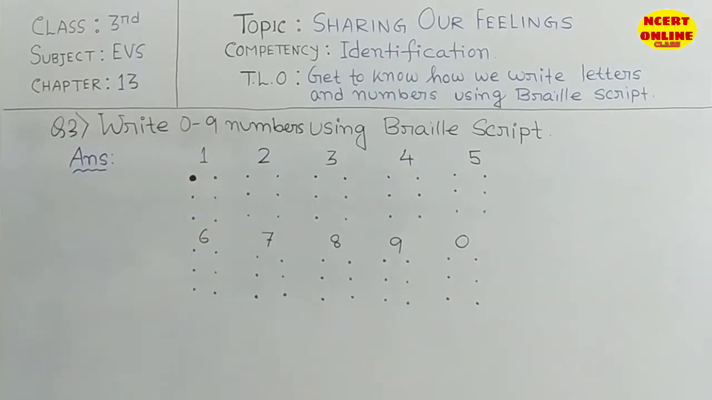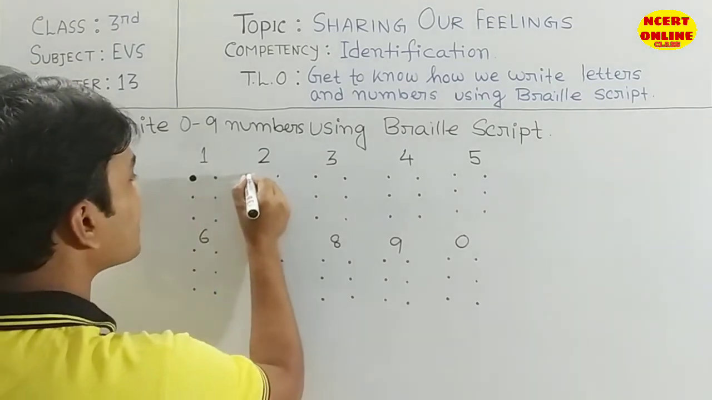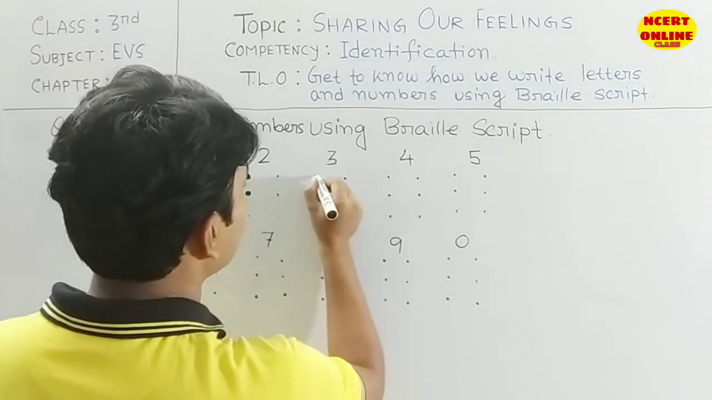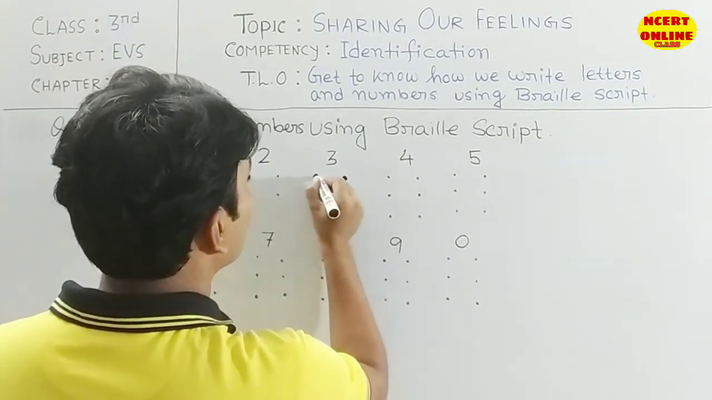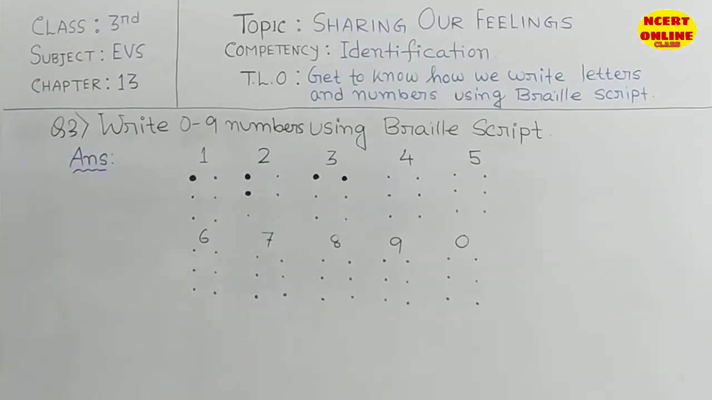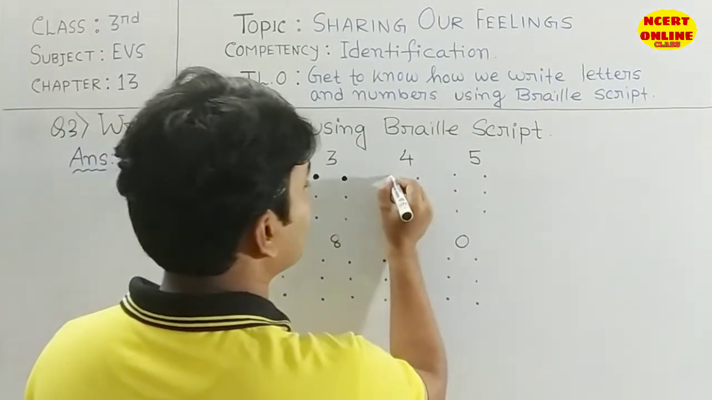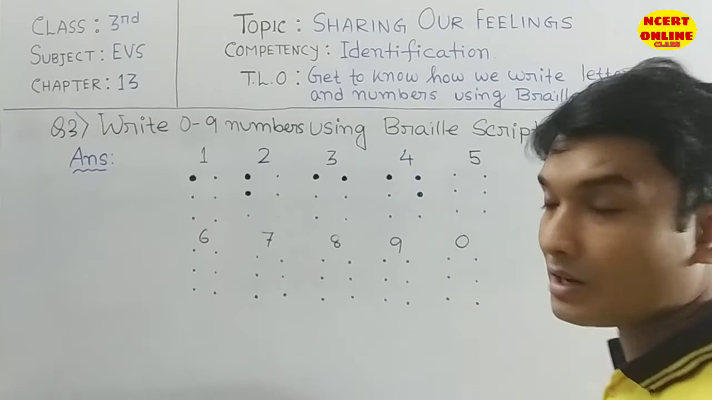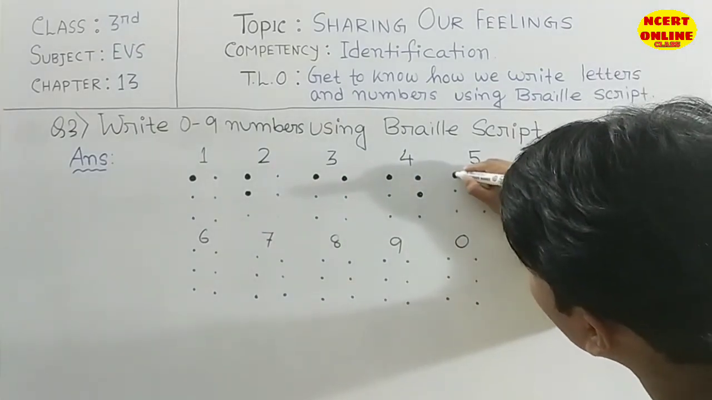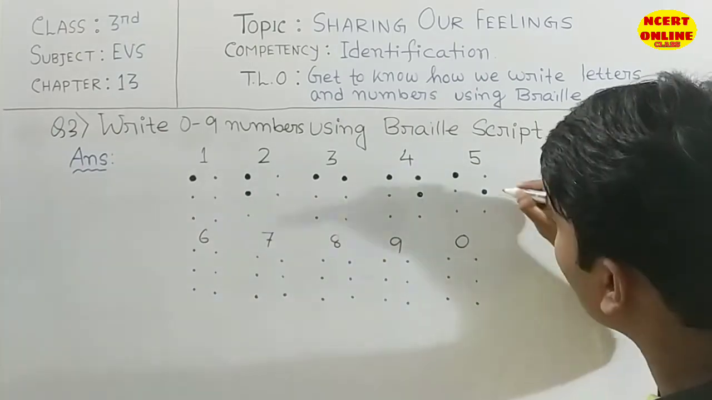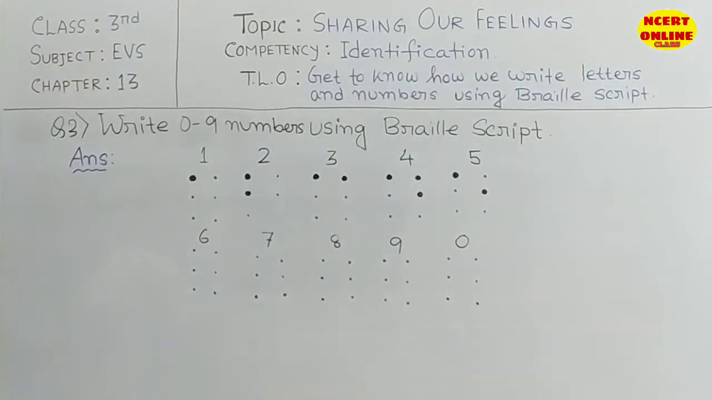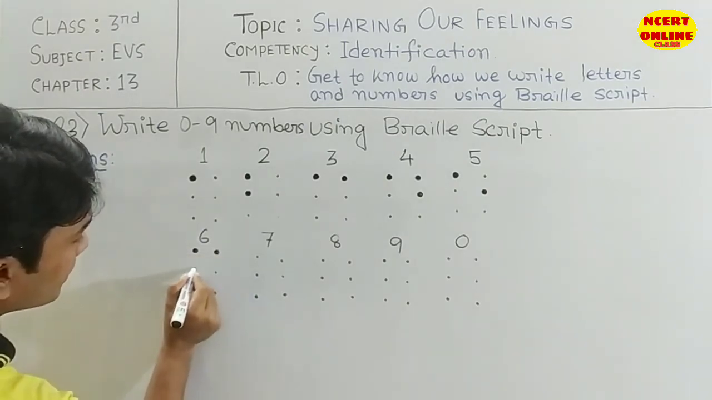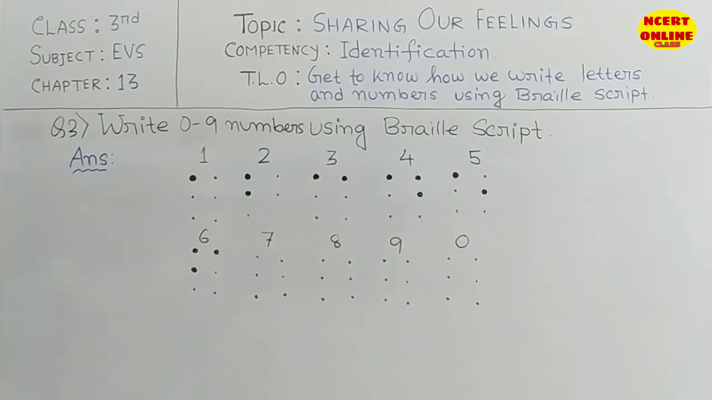Then number 2, for this two you need to write B. For number 3, these two dots are big. Then number 4, the first two and the right corner second one. And then number 5 is this part and this one are big. Then number 6 is the first two and left one are big.